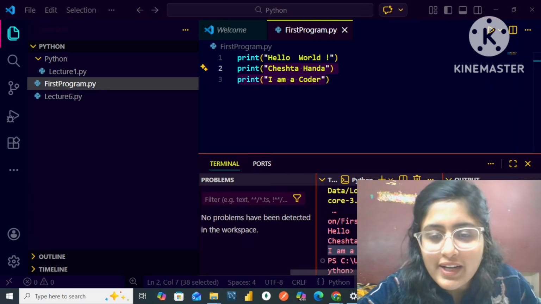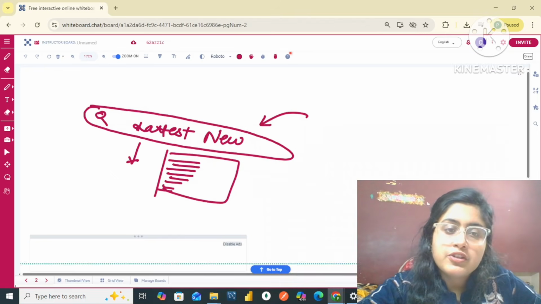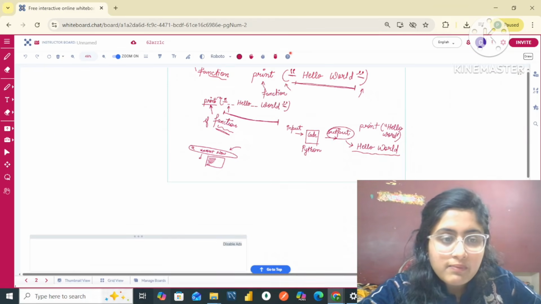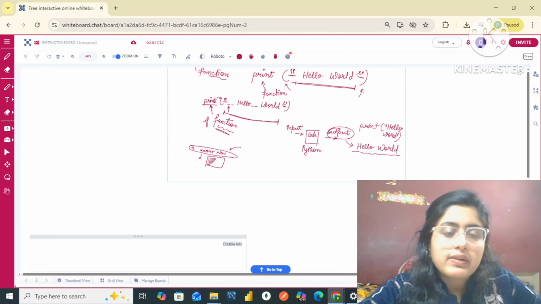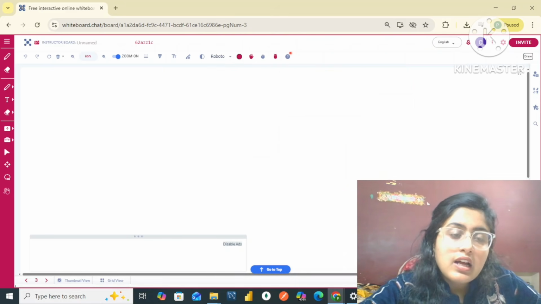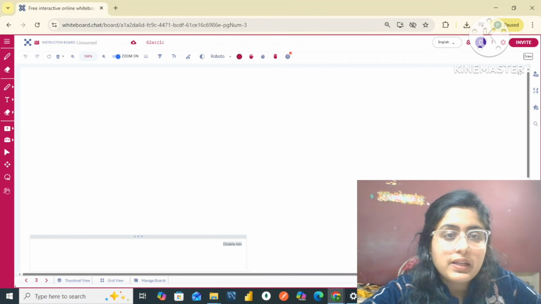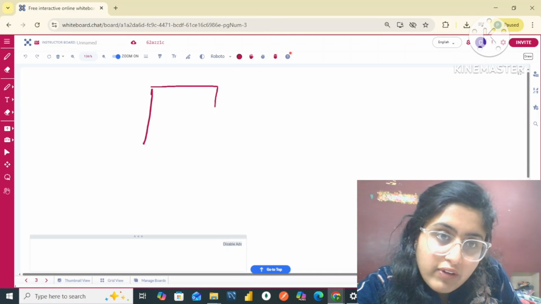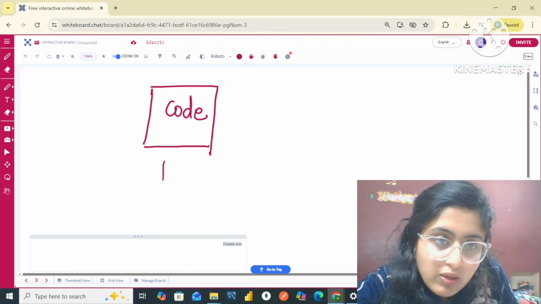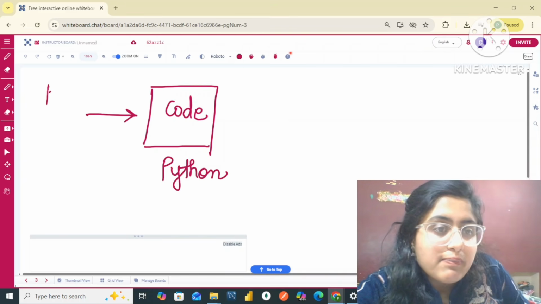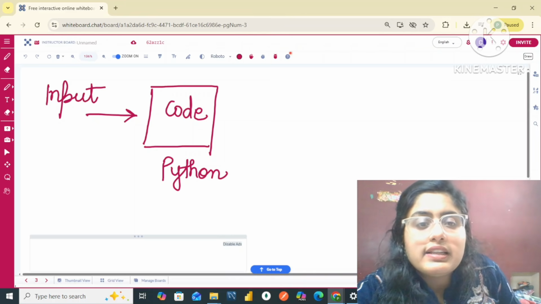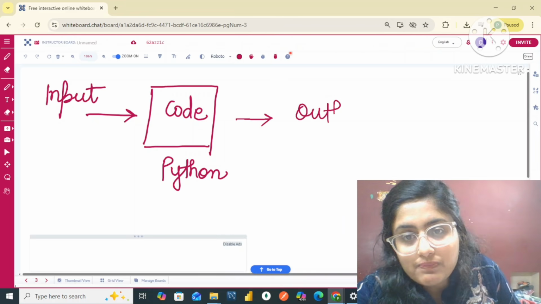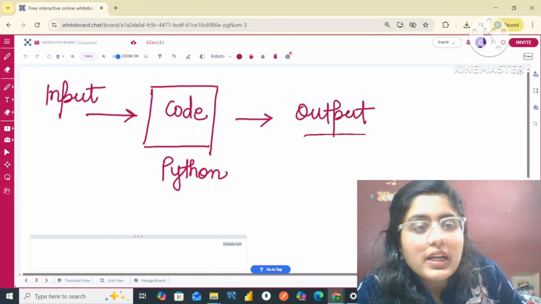All right, so my dear friends, let me just explain to you what we are doing in this case. Basically, I have simply written my code, which is written in simple Python. I am giving input to my code, and then I am getting output from my code.